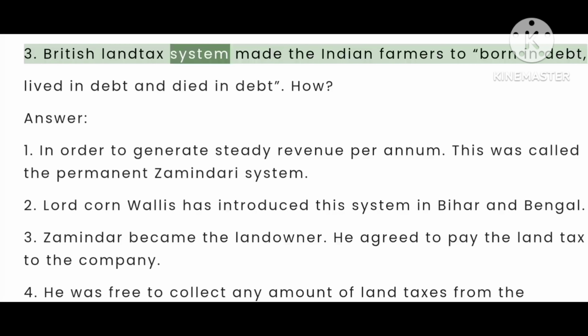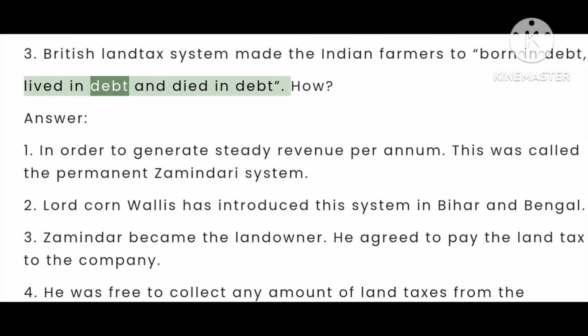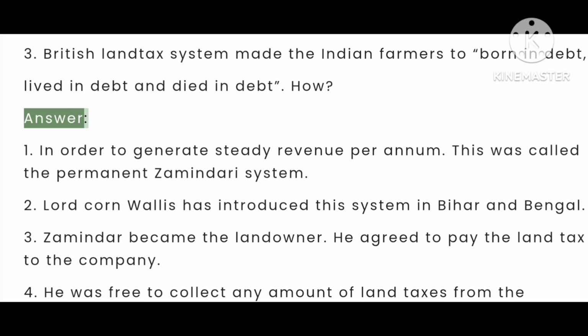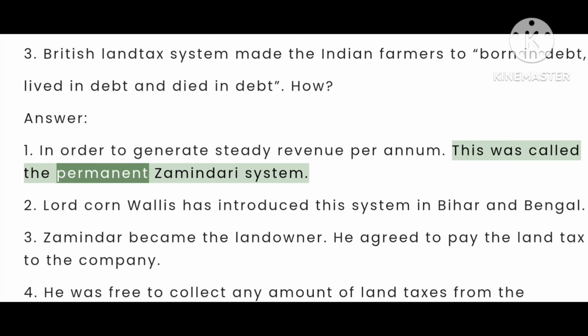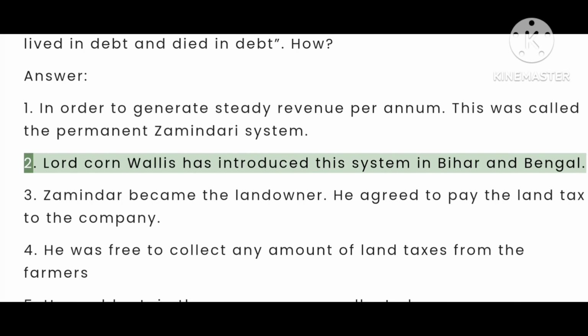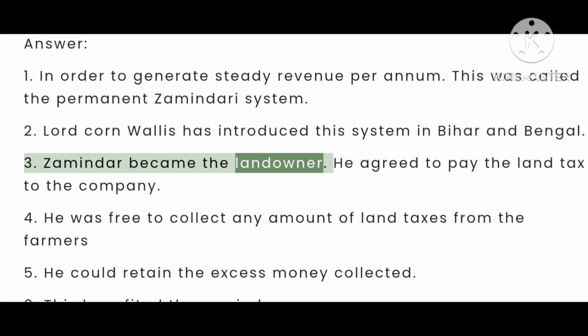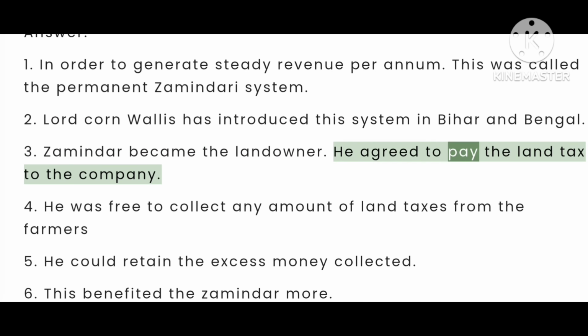3. British land tax system made the Indian farmers be born in debt, live in debt and die in debt. How? Answer. 1. In order to generate steady revenue per annum, this was called the permanent Jamindari system. 2. Lord Cornwallis introduced this system in Bihar and Bengal. 3. Jamindar became the landowner. He agreed to pay the land tax to the company.